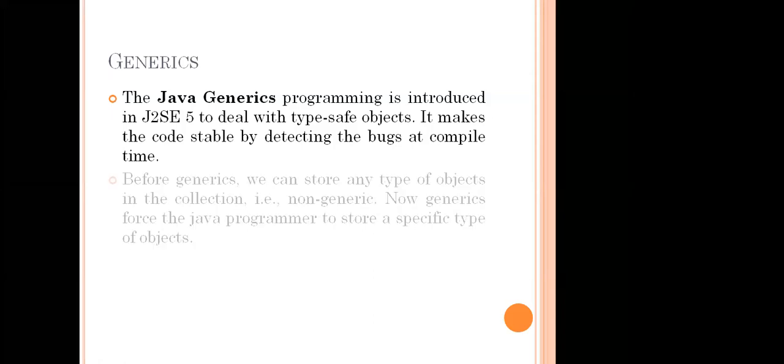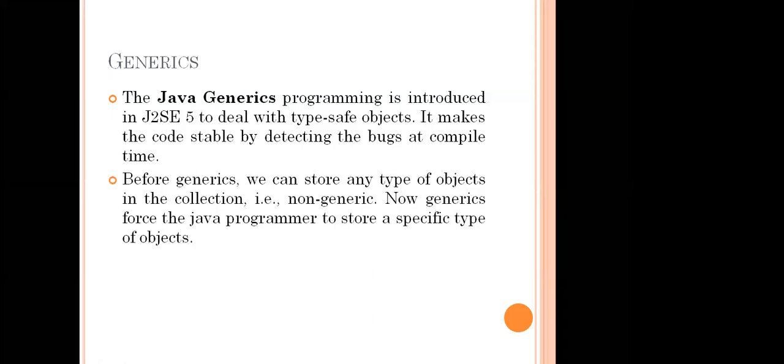Before generics, we could store any type of objects in the collections. That means non-generic. Now generics force a Java programmer to store a specific type of objects.